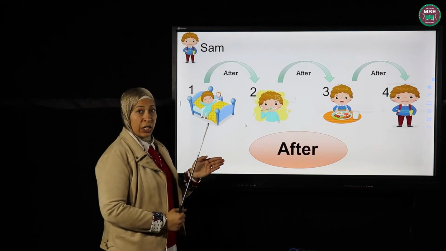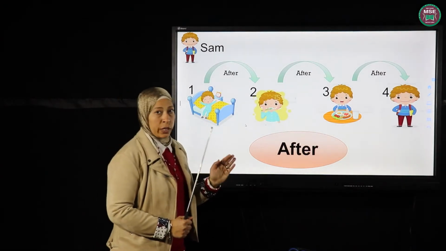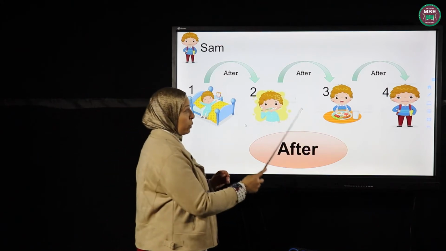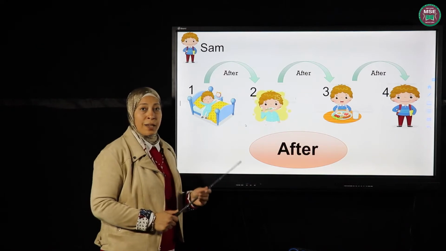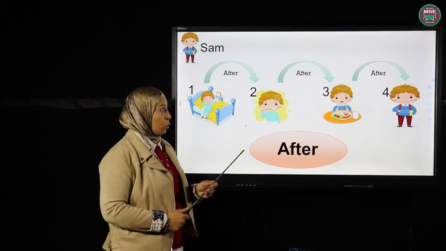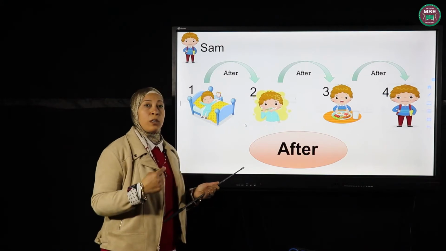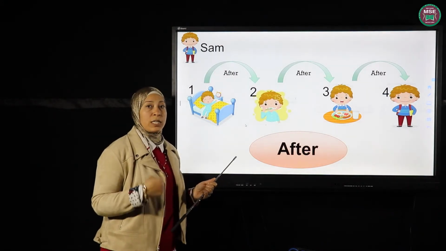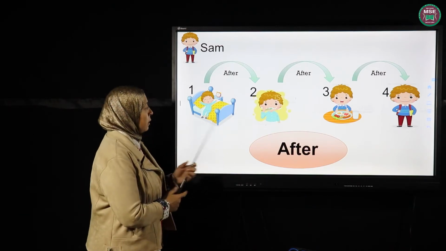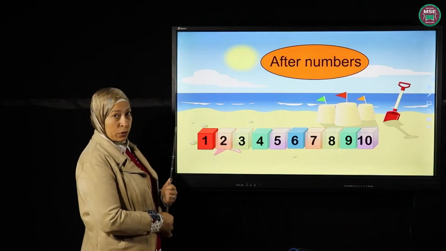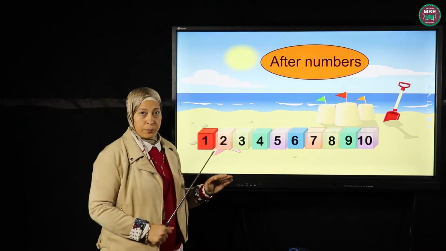What am I doing here? I'm counting what? Remember, counting forward. 1, 2, 3, 4, 5, 6, 7, 8, and so on. This is counting forward. Okay? So when we count forward, we are counting what's after. Let's see this on some numbers from 1 to 10. Okay, here, look at my numbers. I have here the numbers on the blocks from 1 to 10.